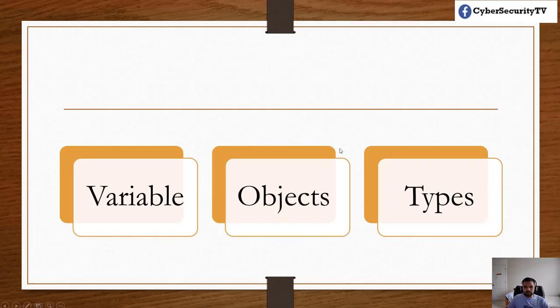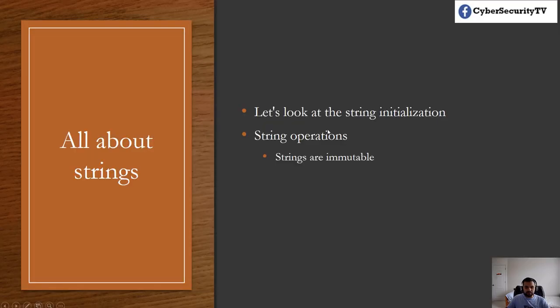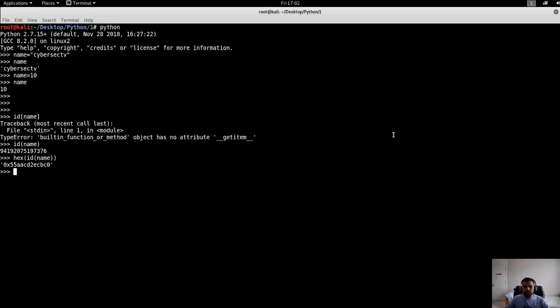Okay, let's go back to our presentation. The next thing I want to quickly cover is string initialization, so the different ways you can initialize a string. You can assign the value and then you can do various string operations. In C++, you must have seen that you do strcpy and cut and paste and all those things. In Python it is very easy, and that's why in cybersecurity, when we write exploits or POCs, we use Python rather than C++, because this is very quick and easy. Let me show you the demo so it makes more sense.